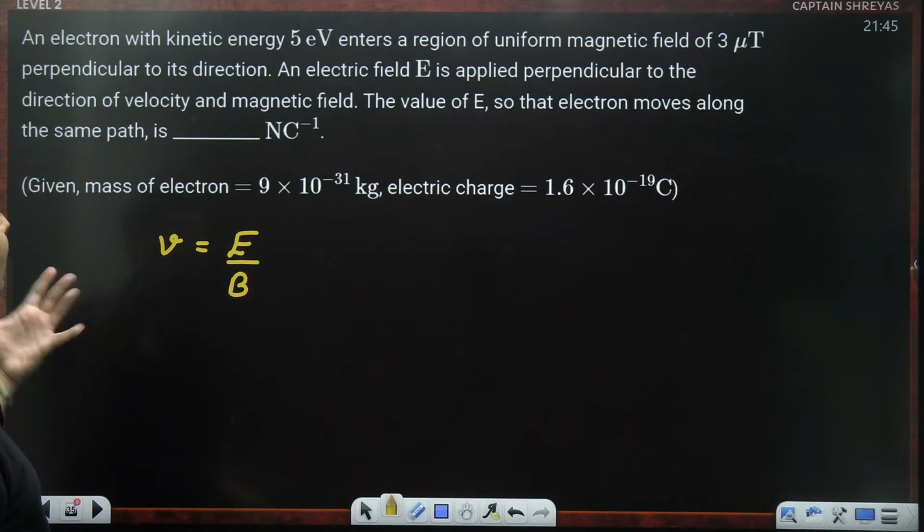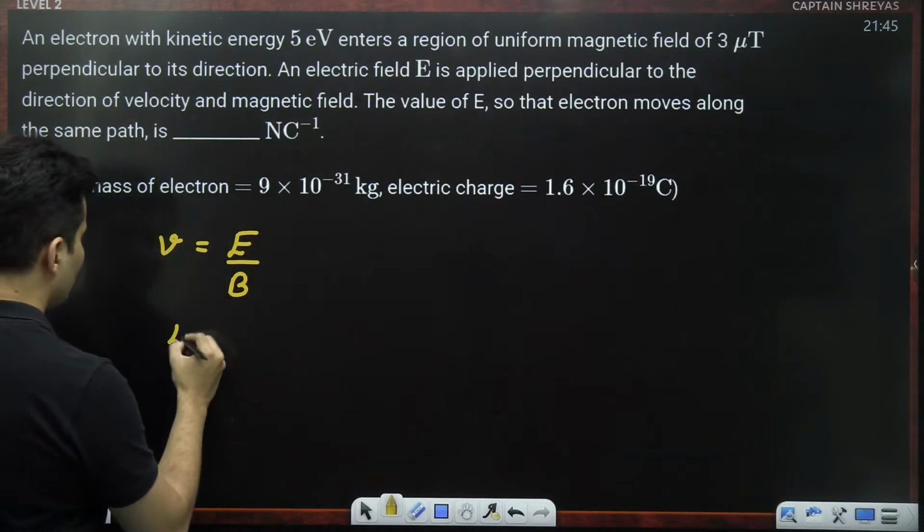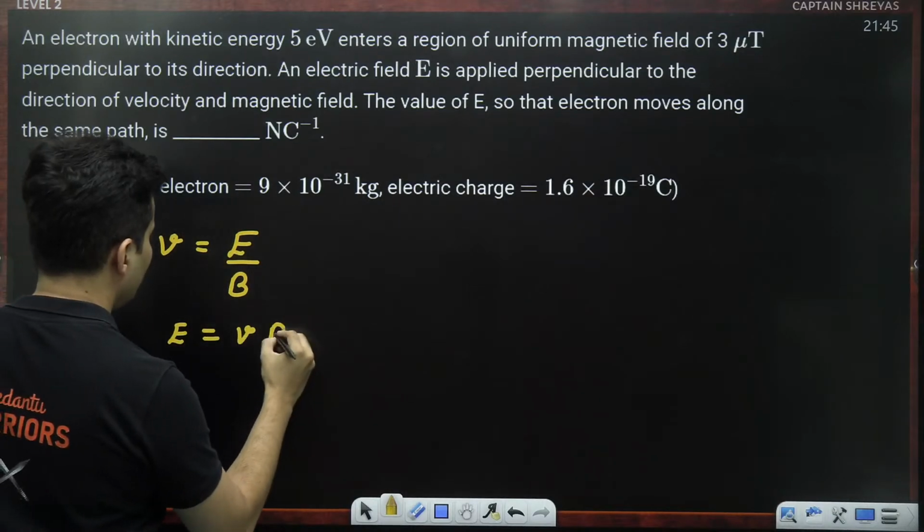Electric field has to be found. Magnetic field is already given. Energy of the electron is given. So electric field is V into B.